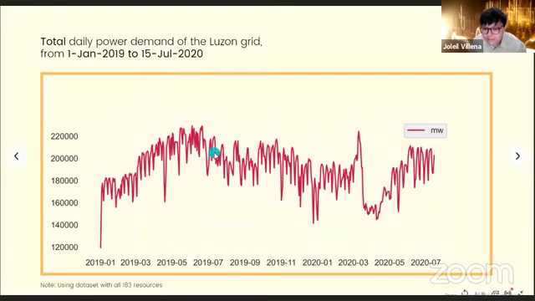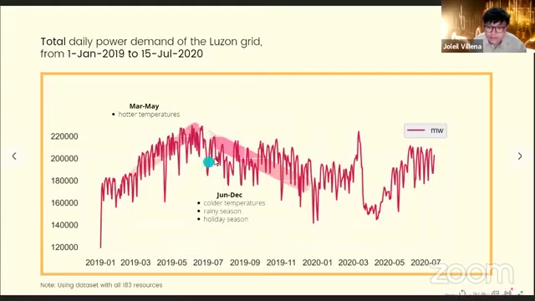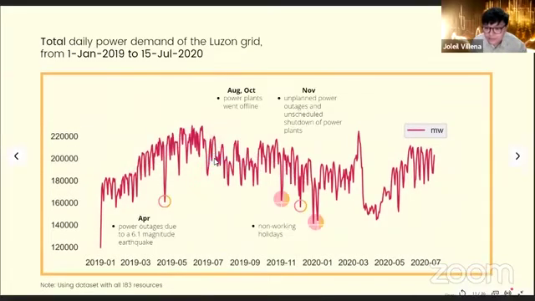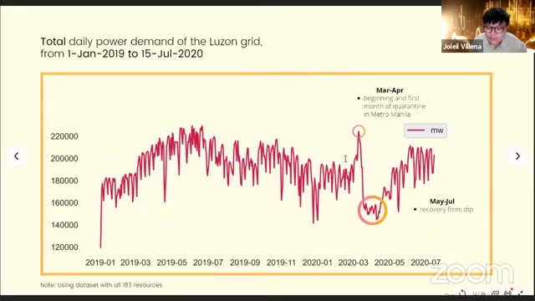Looking at this chart, we saw intuitive trends like how we consume more electricity during months with higher temperatures and vice versa. We also noticed the effects of specific events such as power outages and holidays, but the largest influence on our data came from the effects of the quarantine brought about by the pandemic.